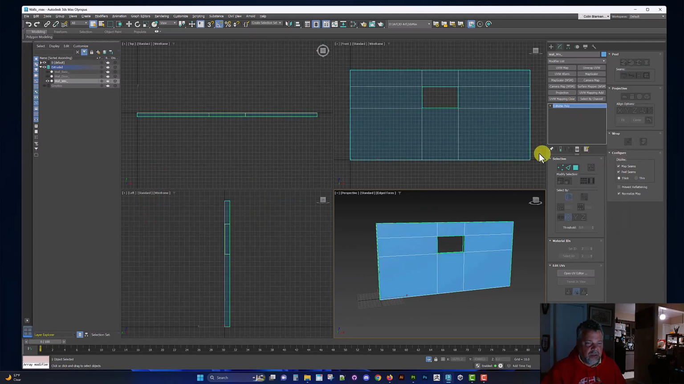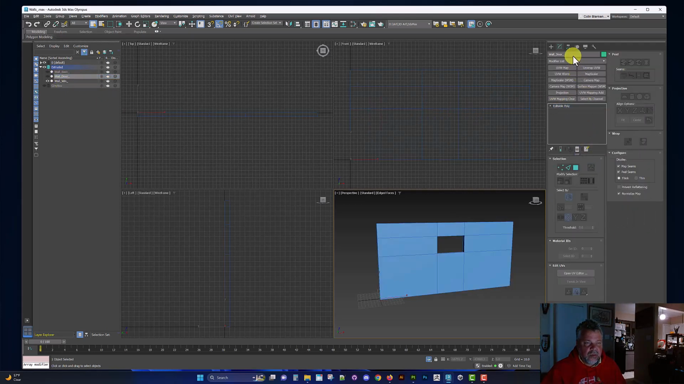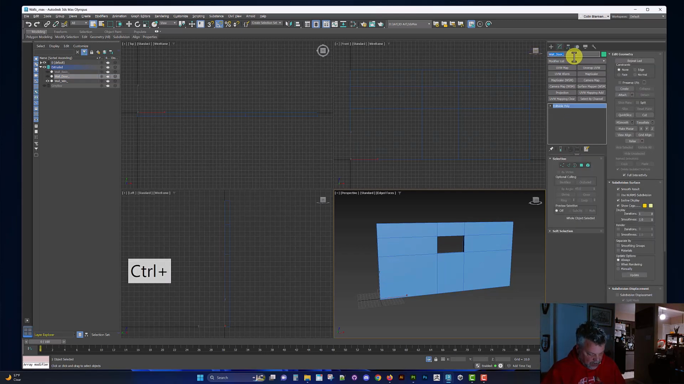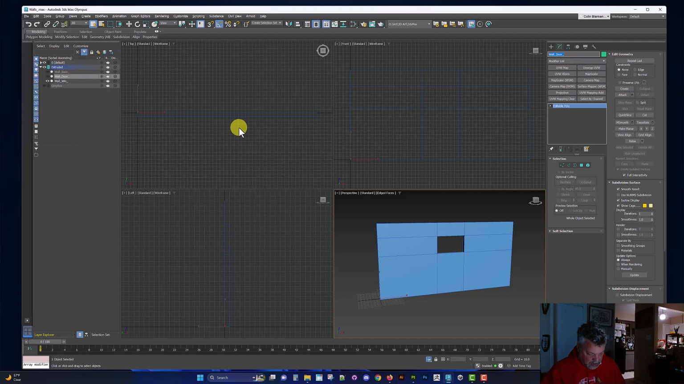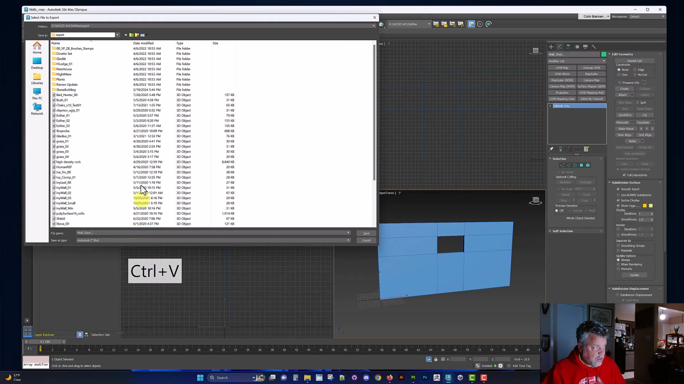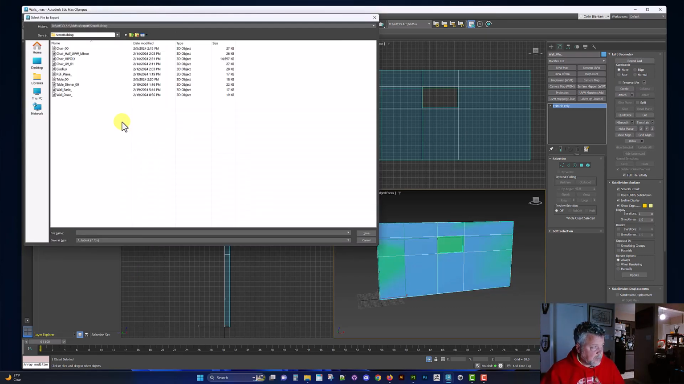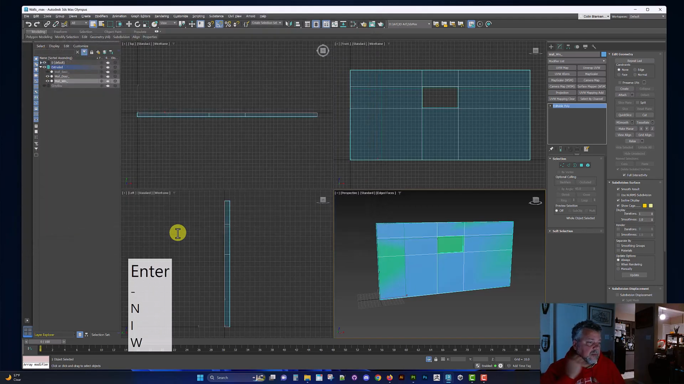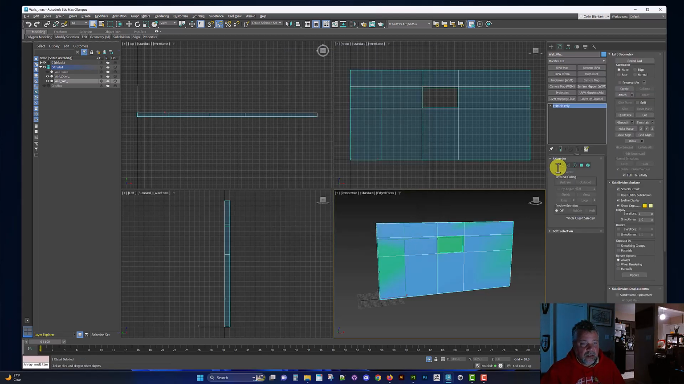So export collapse 2, door's good, collapse 2. I'll grab the name, Control A, copy, export selected. Put in my stone building. Cool. Hit OK. And let's get them into Unity.